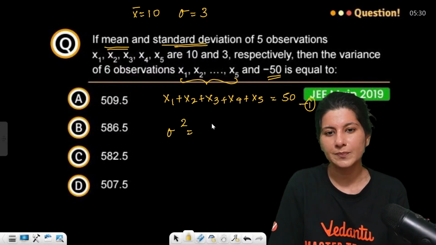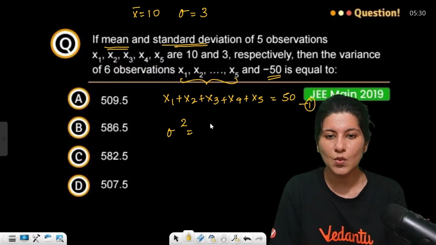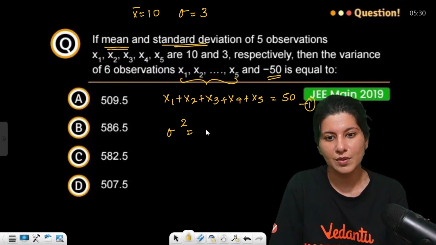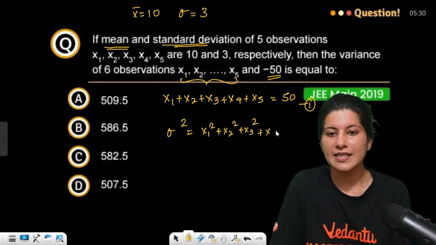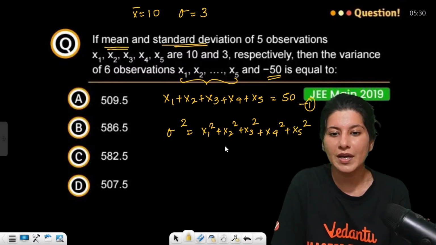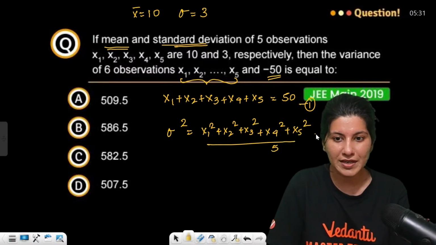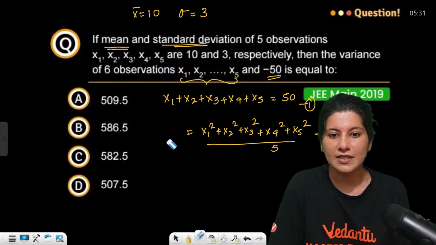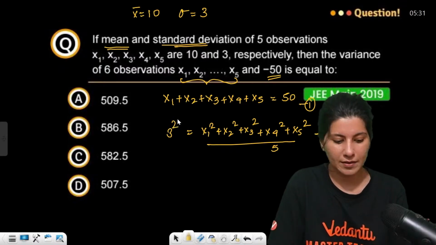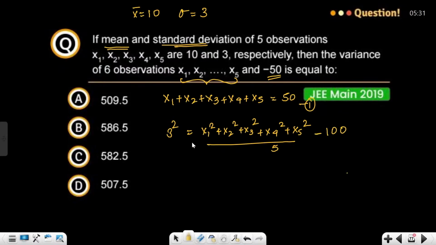Sigma square is what? So, sigma square will be x1 square plus x2 square plus x3 square plus x4 square plus x5 square upon 5, the mean of squares, minus the square of the mean, 100. They are giving sigma as 3, so this is going to become 3 square, which is 9. So 109 into 5 is equal to x1 square and all the way up to x5 square. This is your second equation.